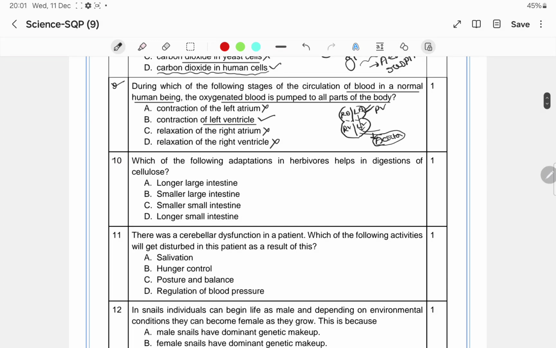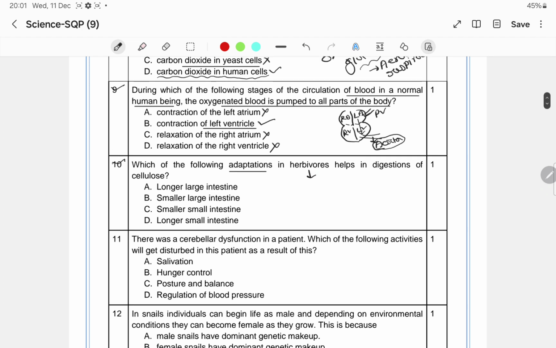Now the next question is given there: which of the following adaptations in herbivores helps in the digestion of cellulose? Clear? Which of the following adaptations? So we know that herbivores can digest cellulose. And cellulose is a very complex polysaccharide, so it is very hard to digest. So what kind of adaptation must be seen in the herbivore? As you know, herbivores have a long small intestine.